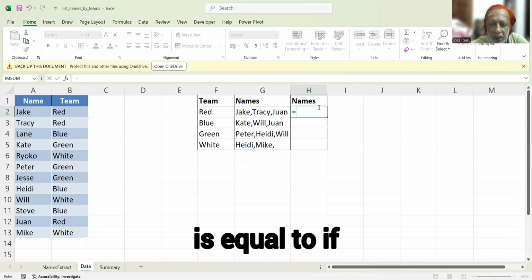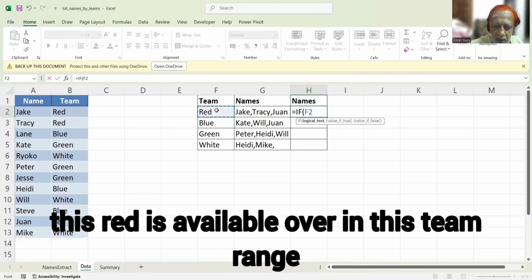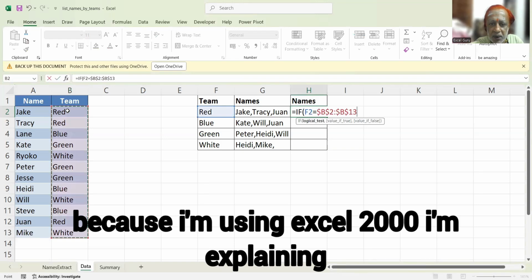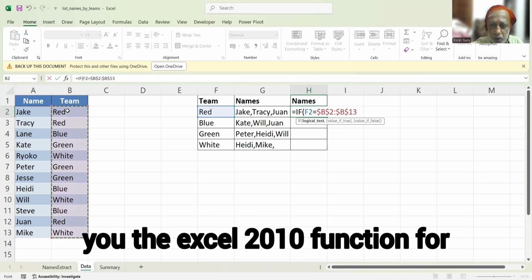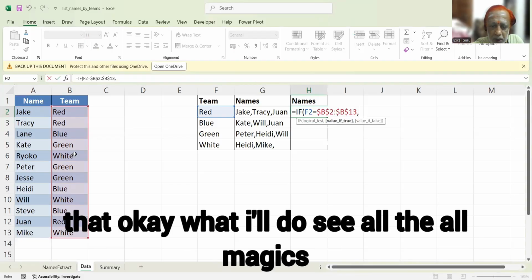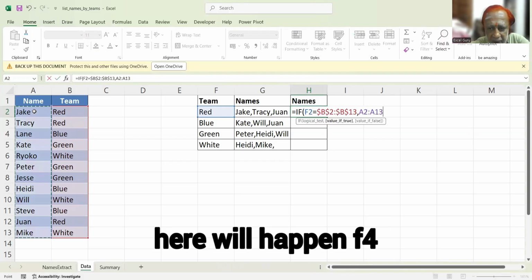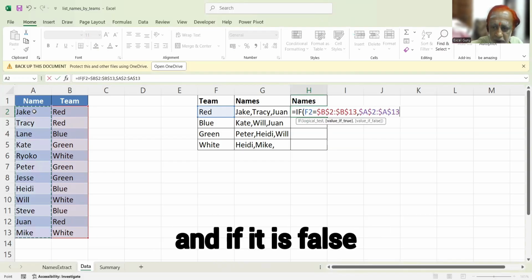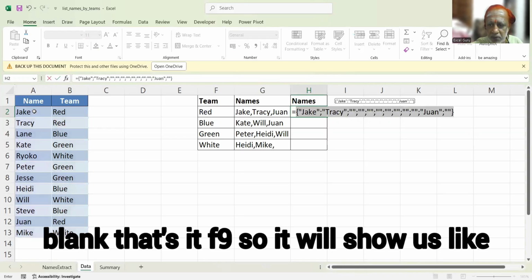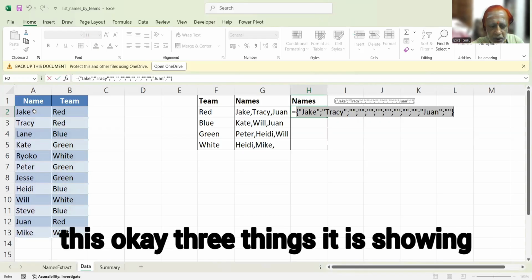Equals IF this red is available in this team range or team column F4. I'm freezing all the columns because I'm using Excel 2010, and I'm explaining the Excel 2010 function for that reason. And the value is true. Before that, all the magic will happen here. F4. And if it is false, blank. That's it. F9. So it will show us like this. Three things it is showing.